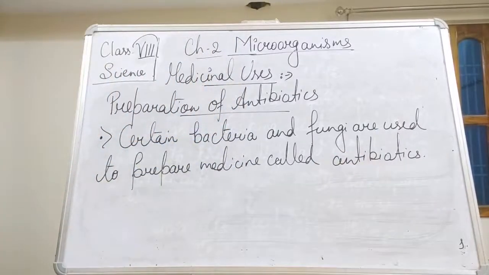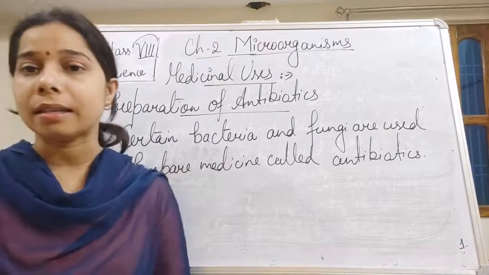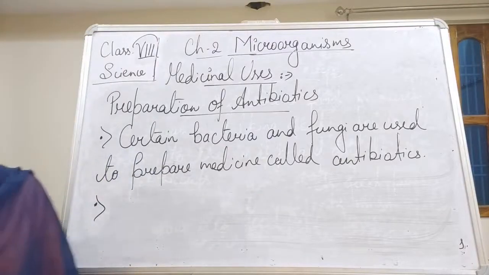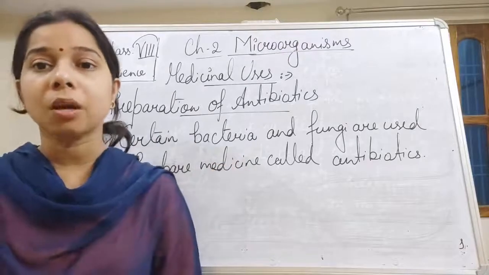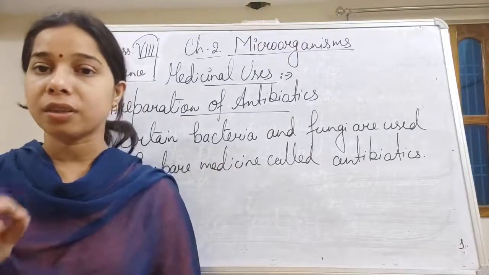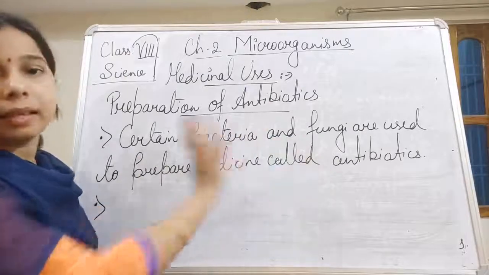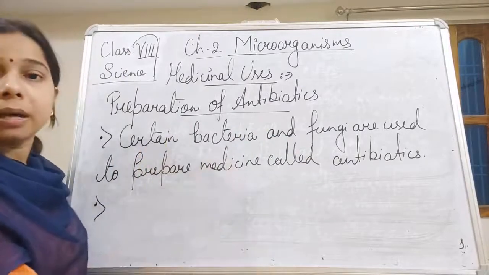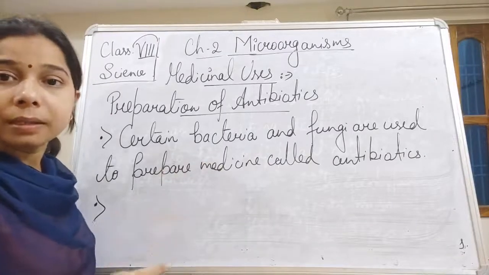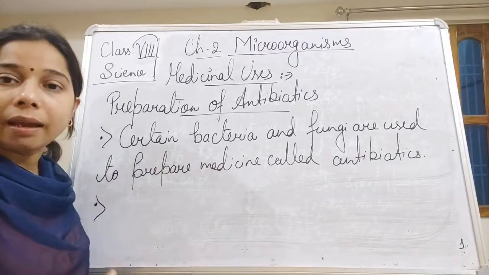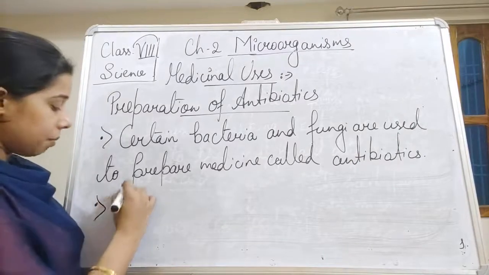So certain bacteria and fungi are used to prepare medicine, and this medicine is called an antibiotic. We can define here what antibiotics are. This is a medicine that is used to kill disease causing microorganisms. Fungi and bacteria are used in making antibiotics, and these antibiotics help in killing microorganisms or in preventing disease causing microorganisms from attacking a person. On that basis we can define antibiotics.